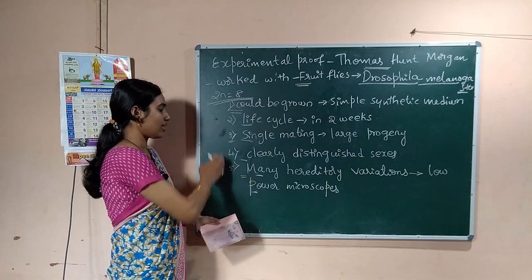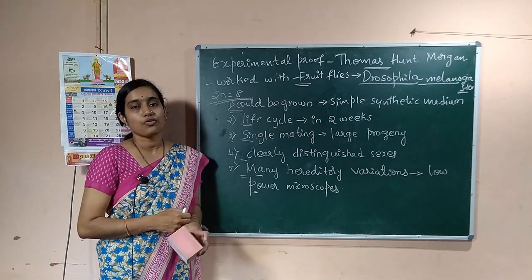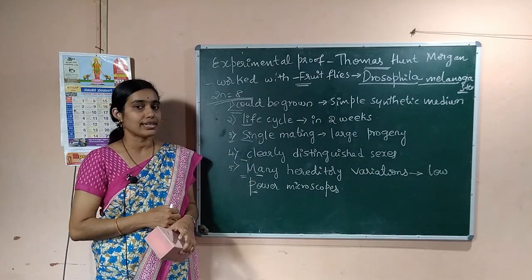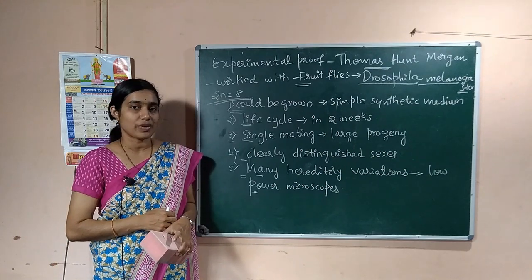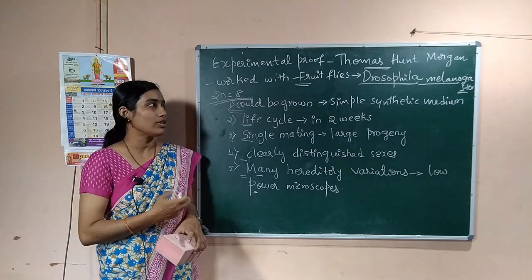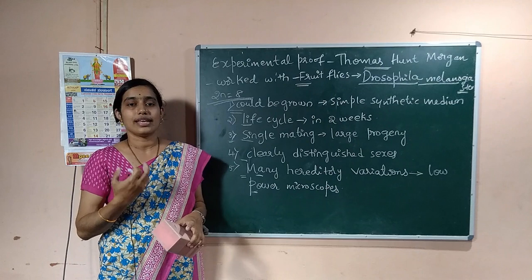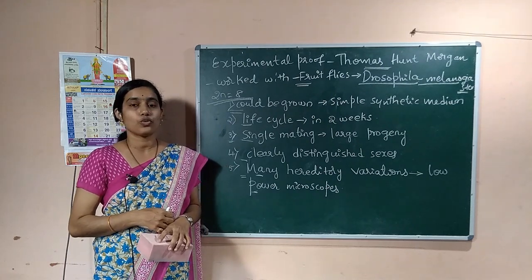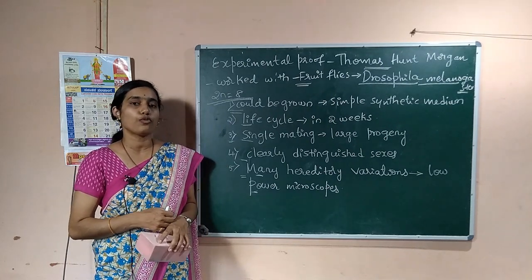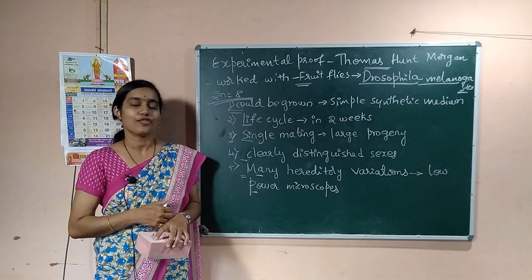So these are the 5 reasons why Thomas Hunt Morgan selected the fruit flies for his experiment. He experimented on these fruit flies and the hereditary variations in fruit flies, and finally gave the proof for the chromosomal theory of inheritance.